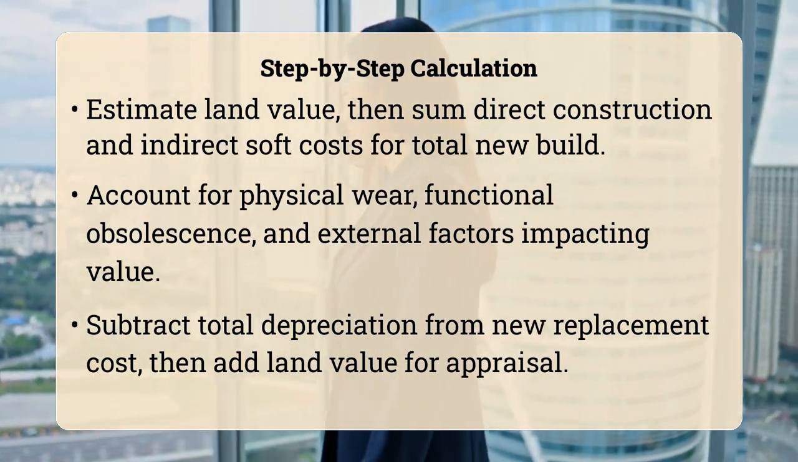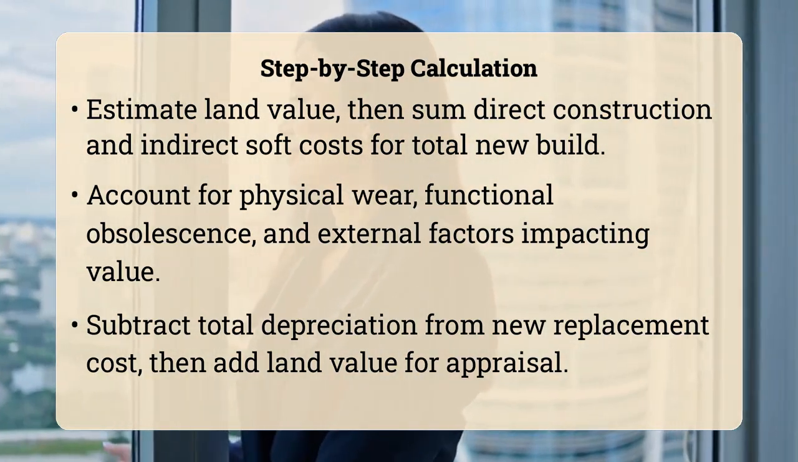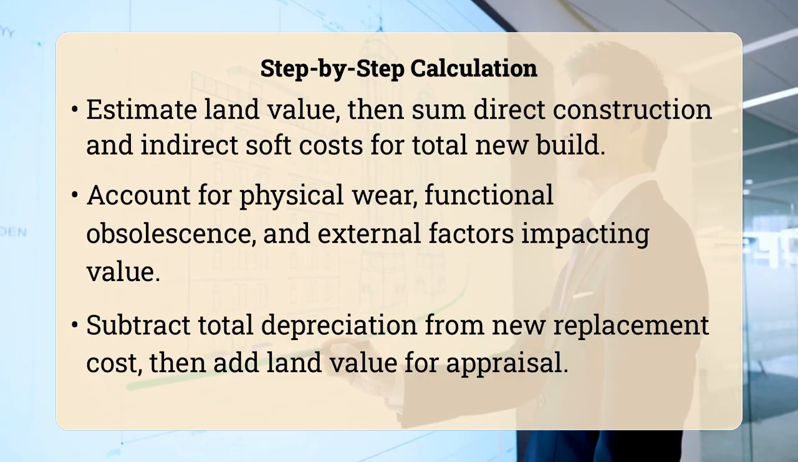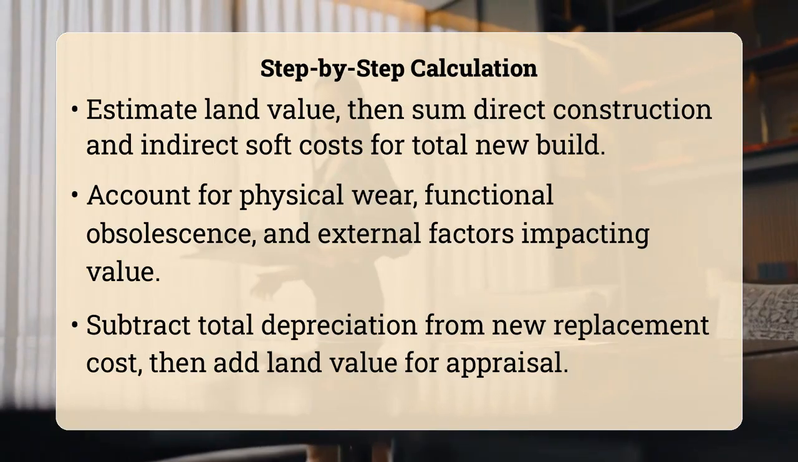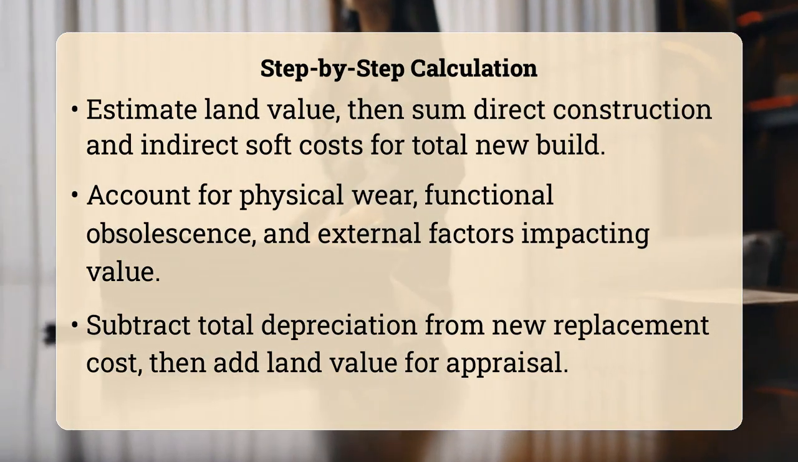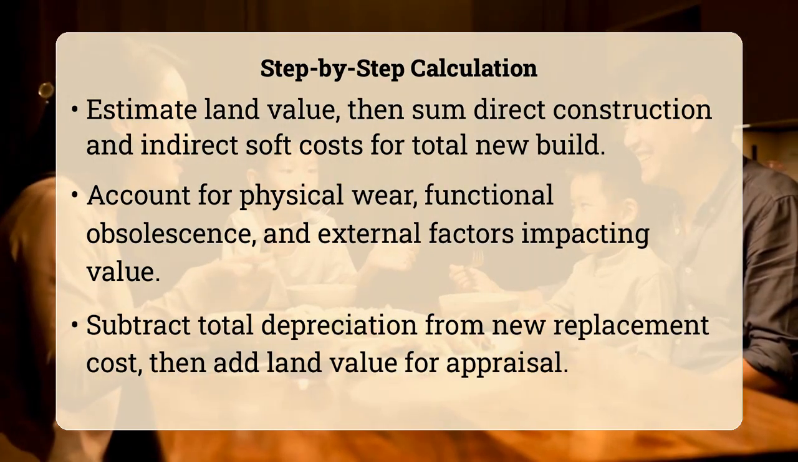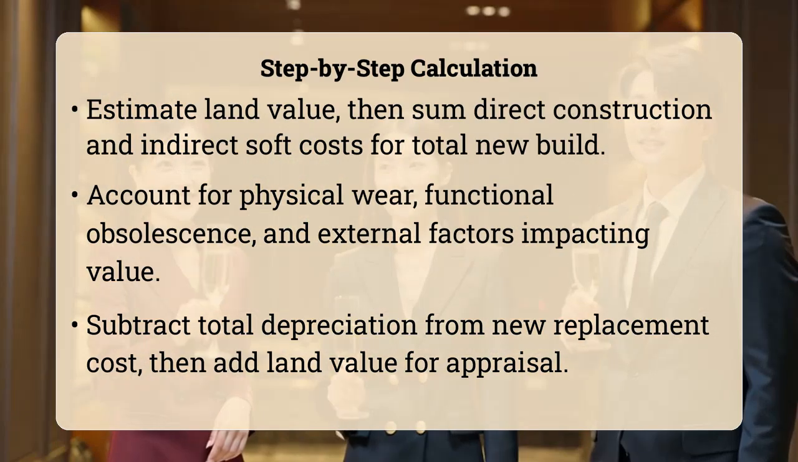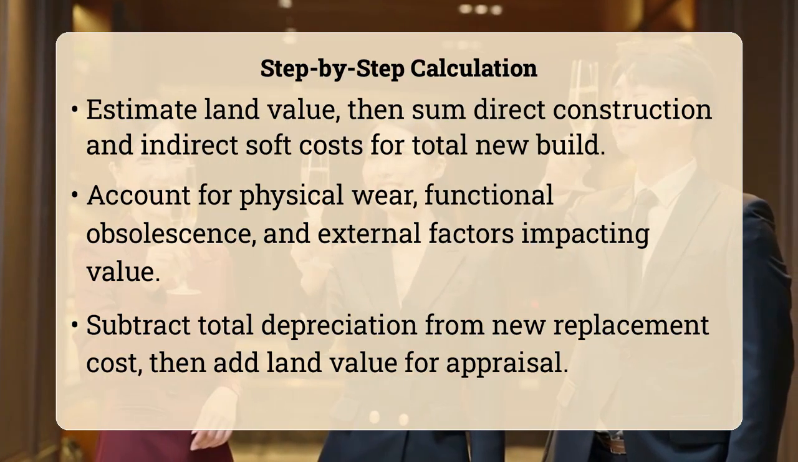External obsolescence is loss of value due to factors outside the property boundaries, such as a new highway built nearby causing noise pollution or a sudden decline in the local economy. You will need to estimate the curable and incurable portions of each type of depreciation. This is often the most complex part.